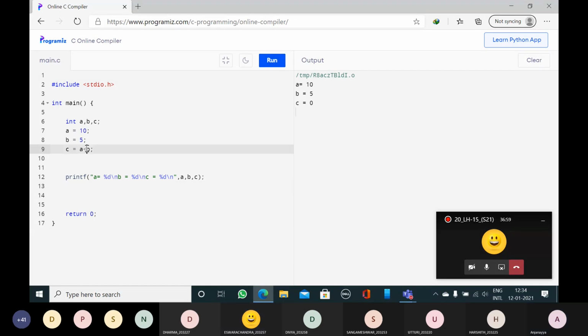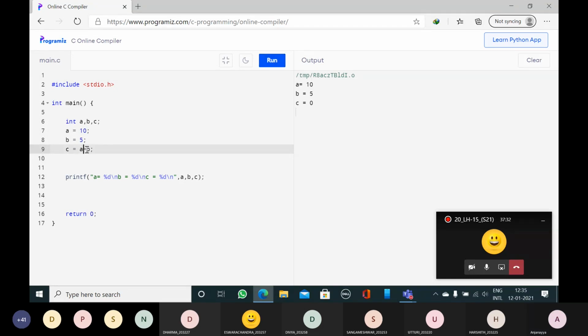Now, greater than or equal to. So 10 greater than or equal to 5. Is it true or false? True. So run the program. C value will change to 1. Now, less than or equal to. 10 is less than 5? No. 10 is equal to 5? No. So false or false? False. False means 0. So less than or equal to.